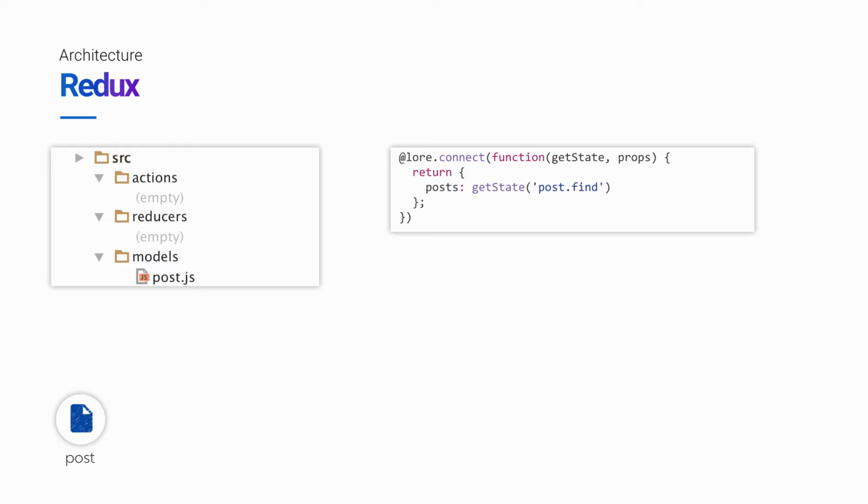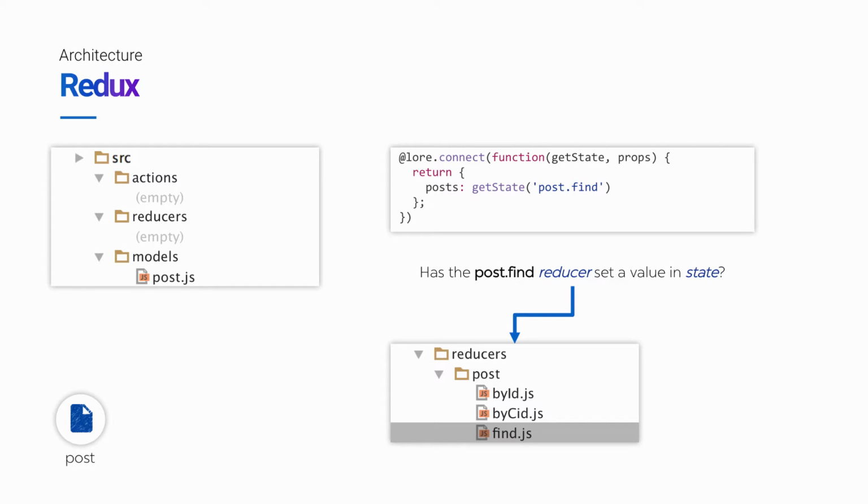So this syntax inside the decorator is pretty minimal, but it actually does quite a bit, and it's easiest to think of it as a question and a command. The question is this: has the post.find reducer set a value in the store's state? Now remember that at this point, we haven't created any actions or reducers explicitly, but the existence of this model implies support for CRUD operations, and that includes a set of reducers. So when we ask about the post.find reducer, we're referring to this reducer that was created by a blueprint.